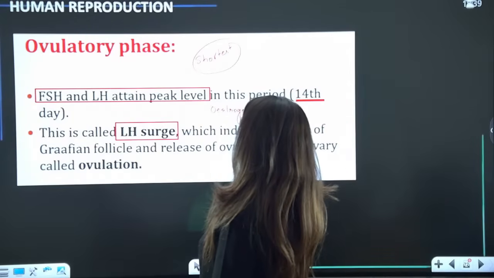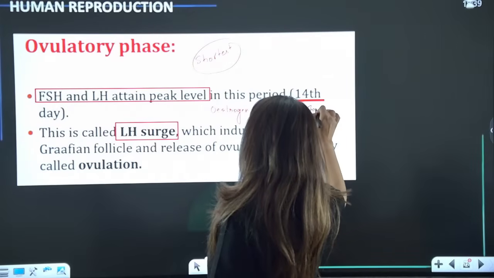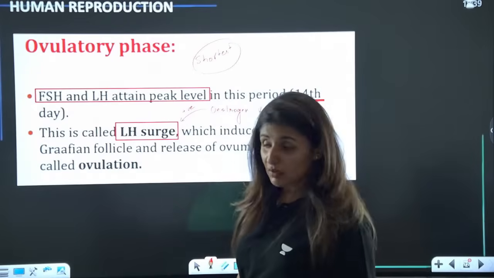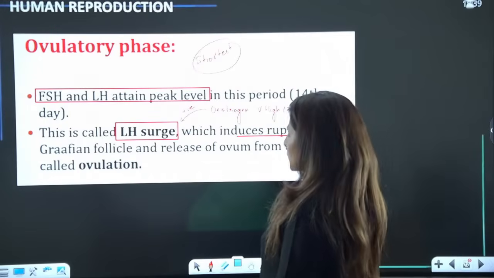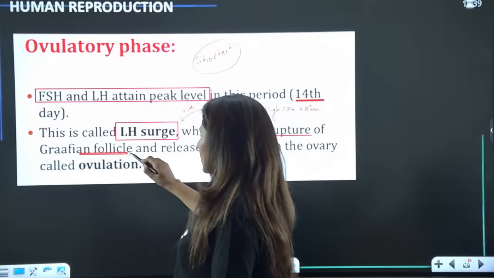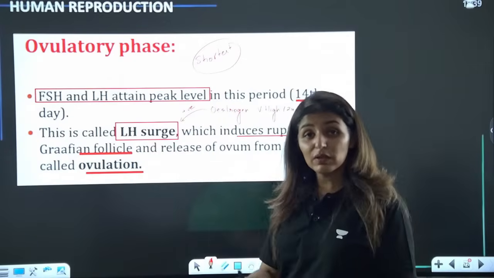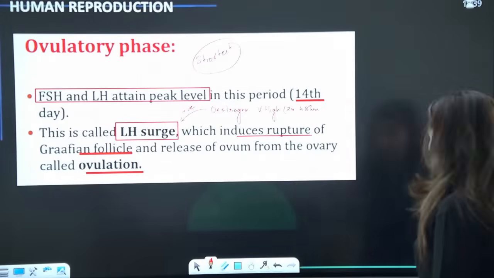Estrogen very high for 24 to 48 hours causes positive feedback on the anterior pituitary, which will release more LH surge, and this induces the rupture of the Graafian follicle and causes ovulation. So which hormone is majorly responsible for ovulation? It is the LH surge. Is that clear? Please tell me.